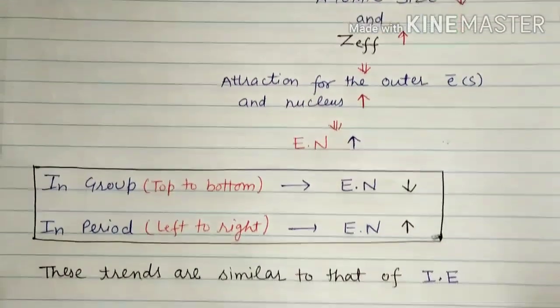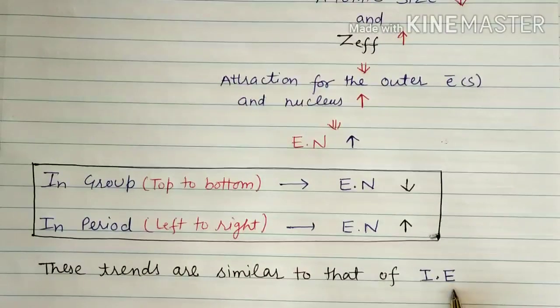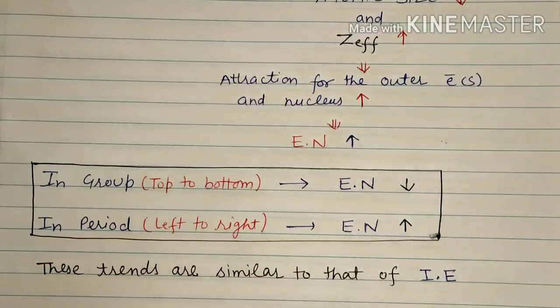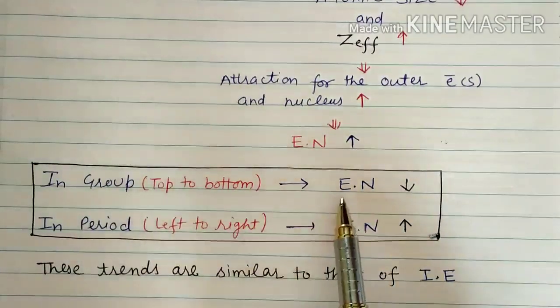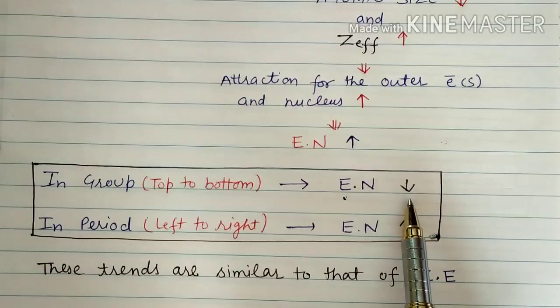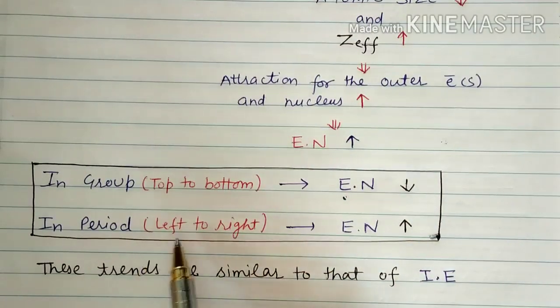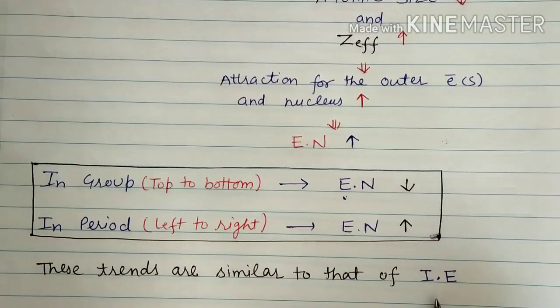And the same thing is going to happen which we have observed in case of ionization enthalpy. It means the periodic variation of electronegativity and ionization enthalpy is the same. Within a group, whether it is electronegativity or ionization enthalpy, it decreases. Within a period, moving left to right, whether it is electronegativity or ionization enthalpy, it increases, right?